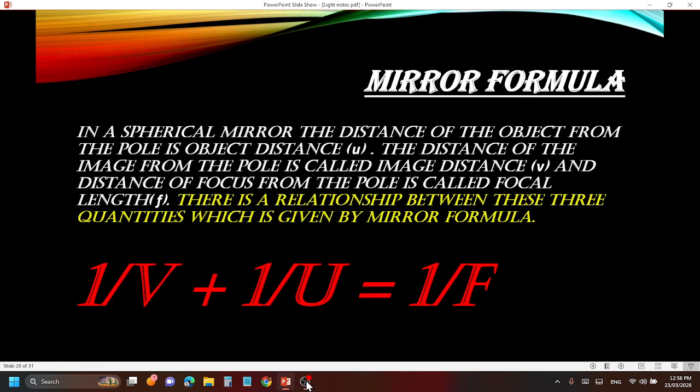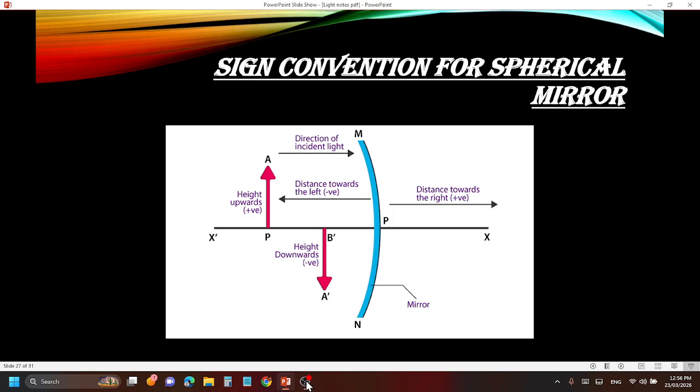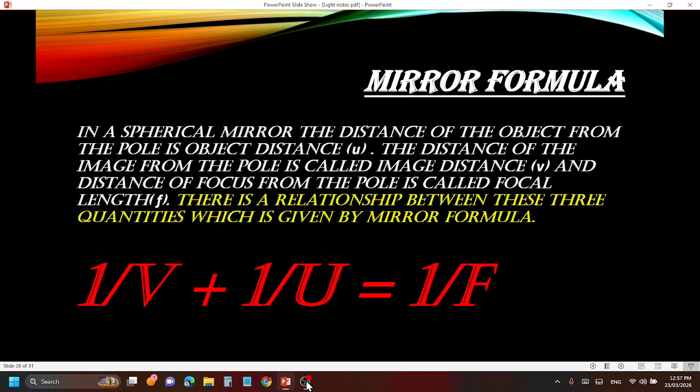Moving on to the most important formula for the first part's numericals. We will study the numericals directly in the third or fourth video, I guess. So, the mirror formula: what does it say? In a spherical mirror, the distance of the object from the pole is called the object distance. Let me explain with this image. The arrow you are seeing above the principal axis is the object, and the distance between the object and the pole is the object distance. Similarly, from the image to the pole is the image distance, and the distance from the pole to the focus is the focal length.